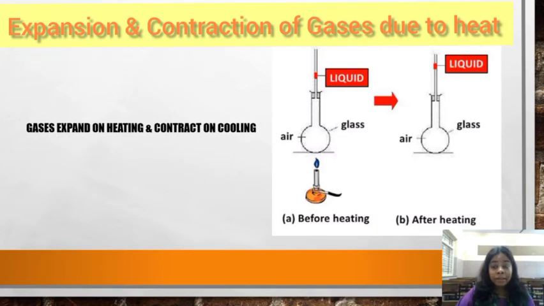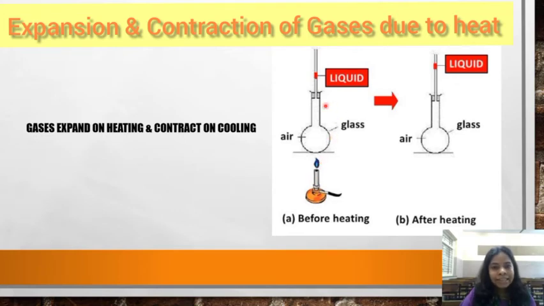Now gases. Gases also expand on heating and contract on cooling. How do we prove it? Now here we have taken a round bottomed flask, and then there is air in it. It is closed with a cork, and then there is a glass tube passing through the cork, and there is one drop of liquid placed in the glass tube. When we heat the seemingly empty round bottomed flask, it is looking empty, but it is actually not empty. It is having air.